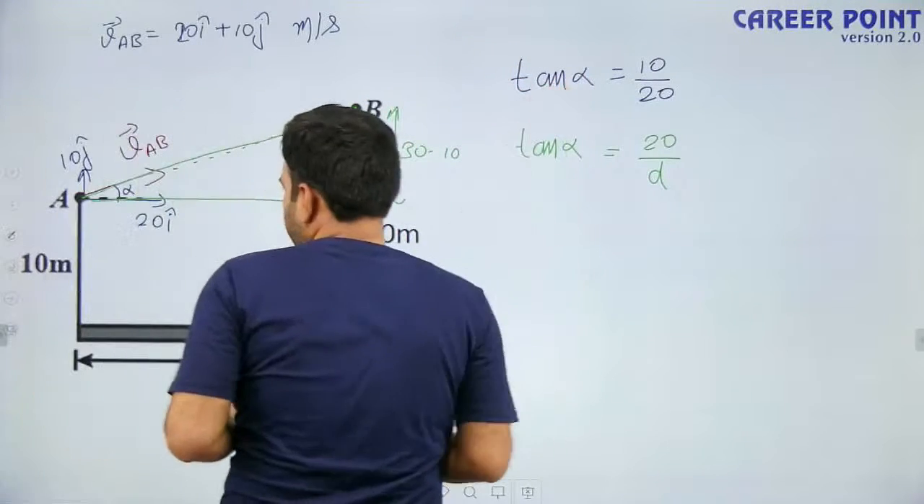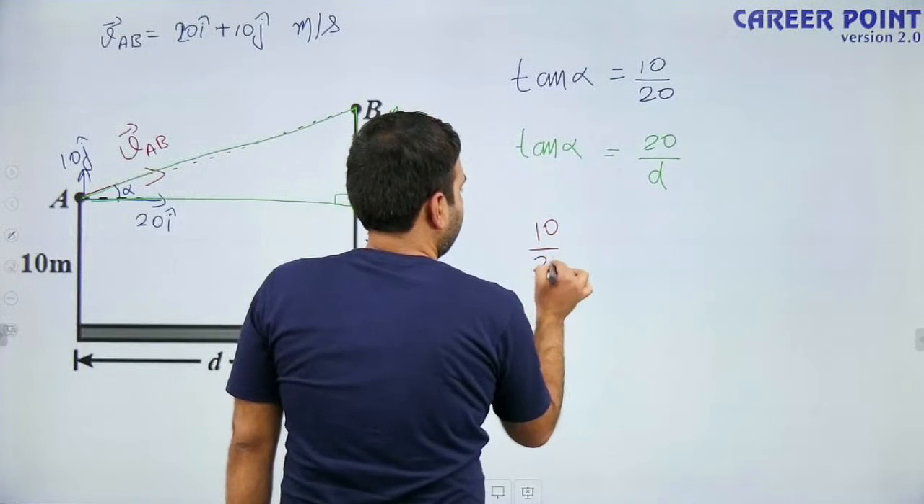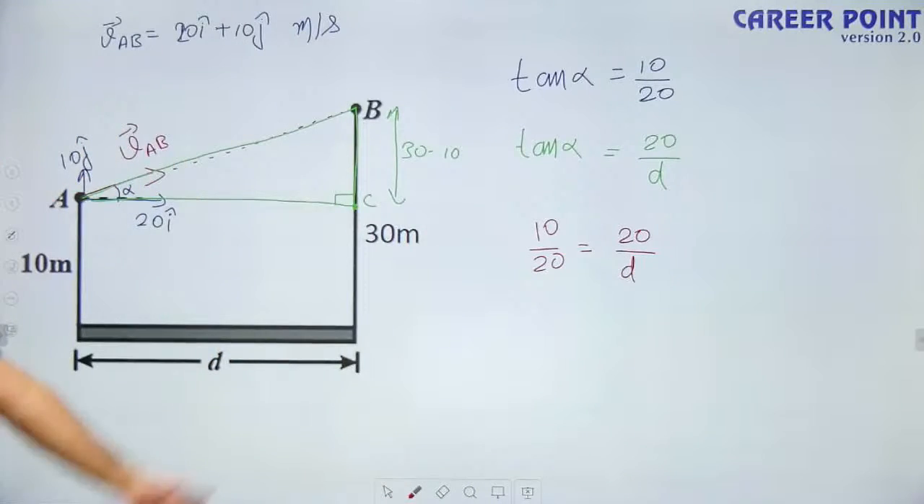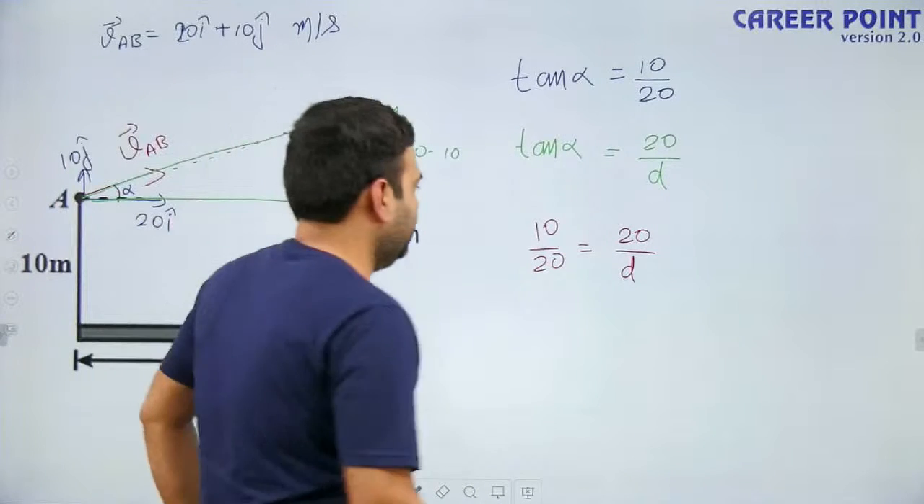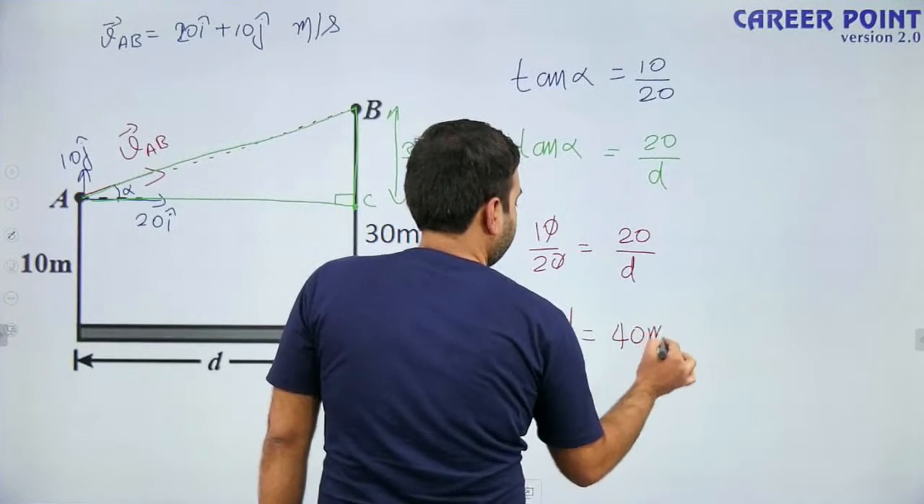That means using these two equations, I can say 10 by 20 is equal to 20 by D, and we have to calculate D. Now it is very easy to calculate D. See, D is equal to 40 meters.